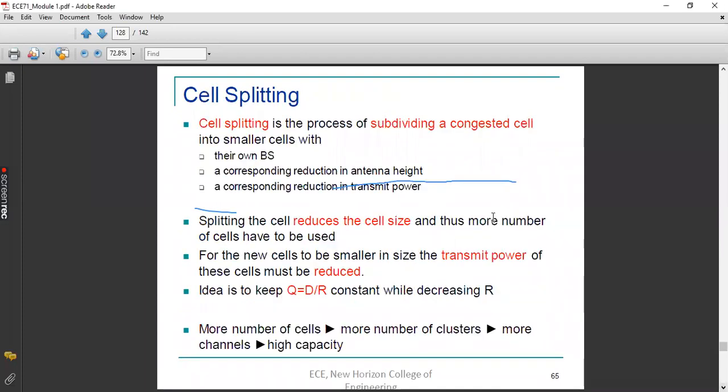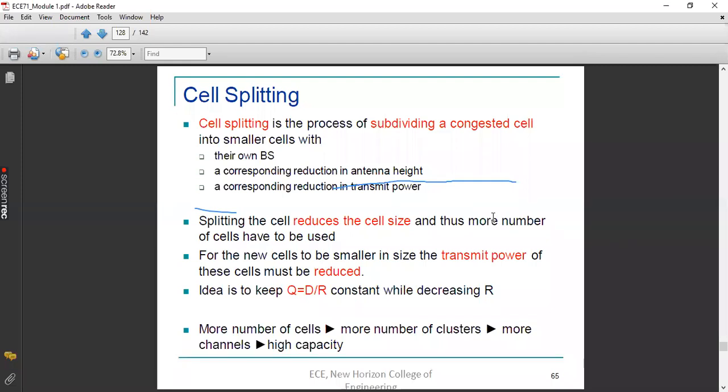Now, as I told you, it is a process of subdividing a congested cell into smaller cells. A cell may be a congested cell or a very large cell. So it can't accommodate all the users simultaneously under a very large cell having only one base station.